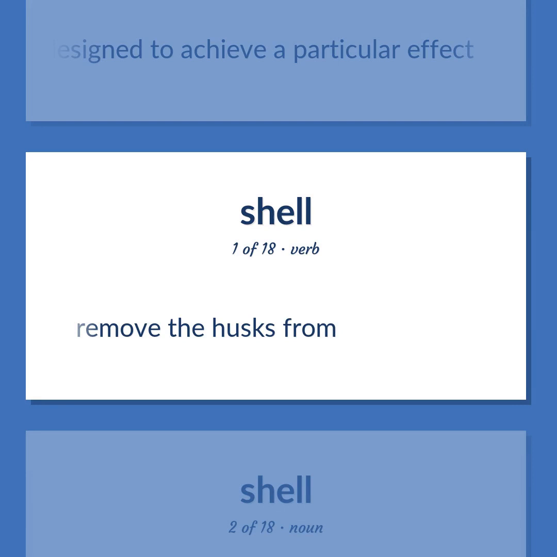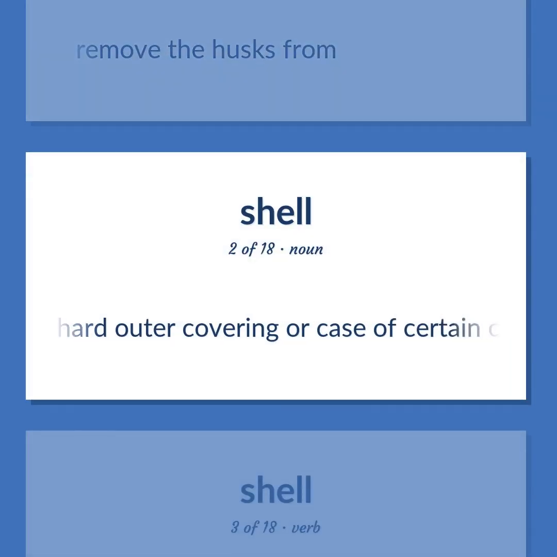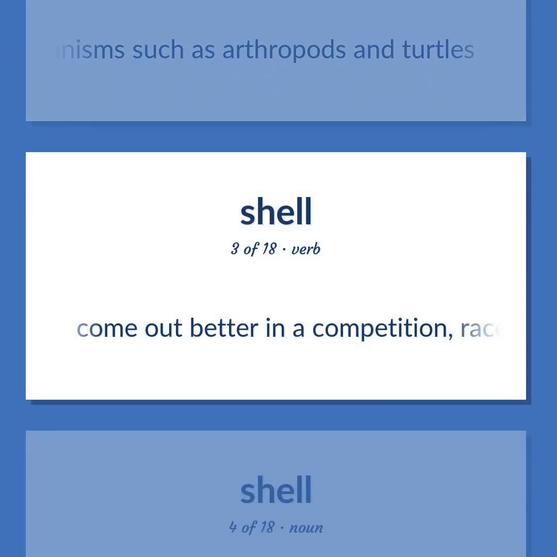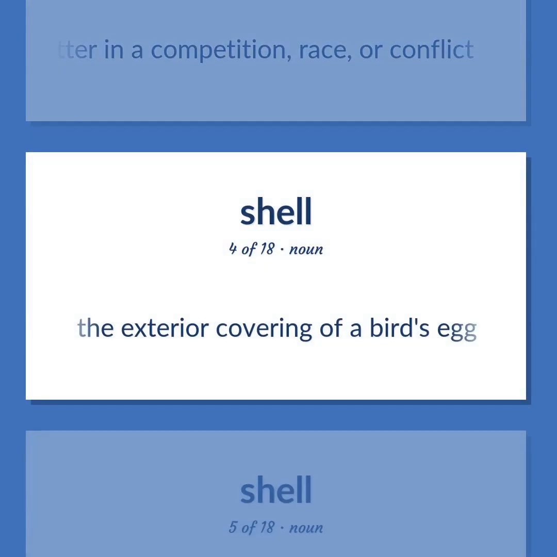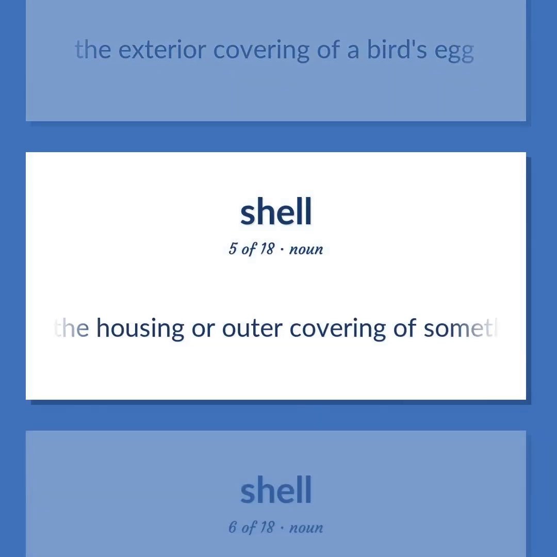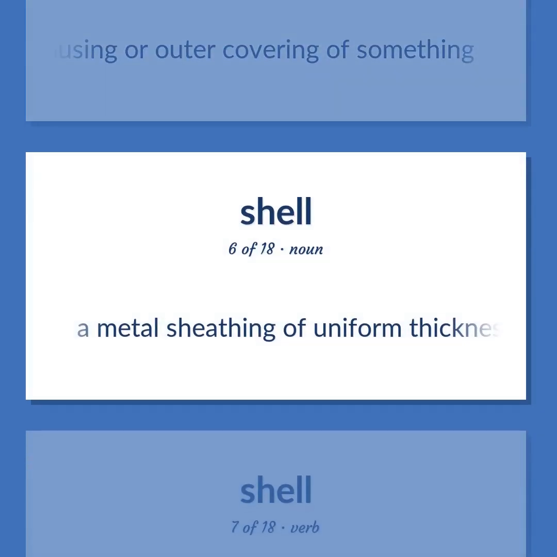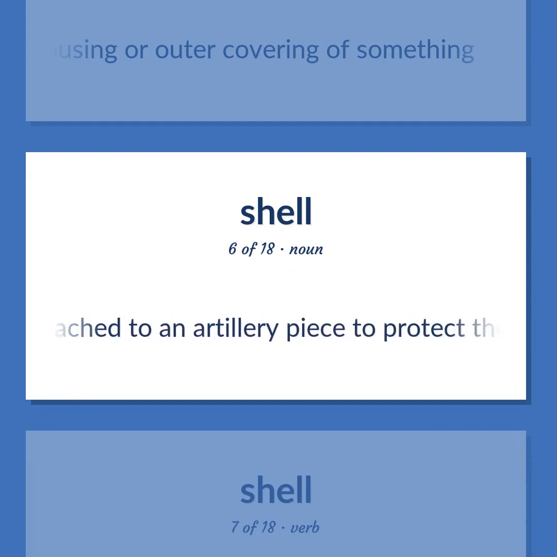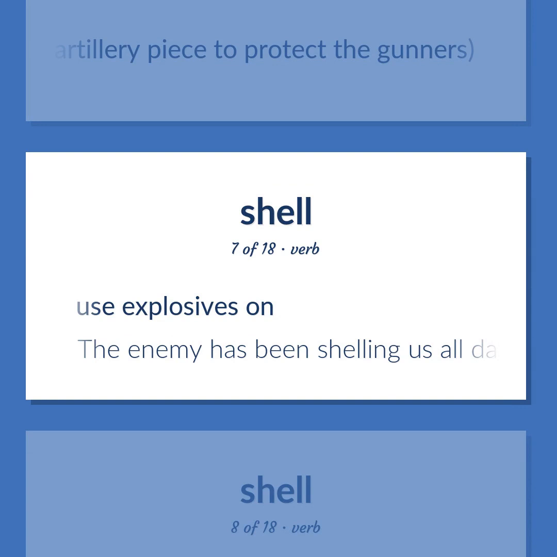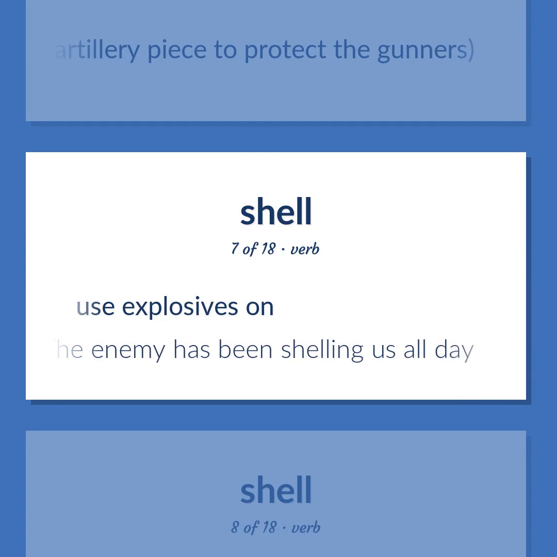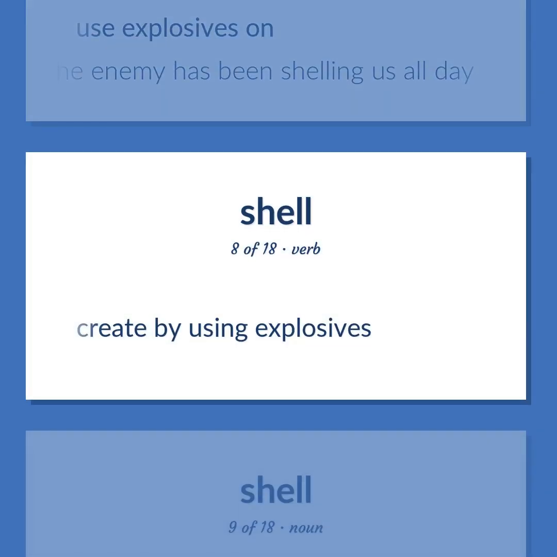Remove the husks from. Hard outer covering or case of certain organisms such as arthropods and turtles. Come out better in a competition, race, or conflict. The exterior covering of a bird's egg. The housing or outer covering of something. A metal sheathing of uniform thickness, such as the shield attached to an artillery piece to protect the gunners. Use explosives on. The enemy has been shelling us all day. Create by using explosives.